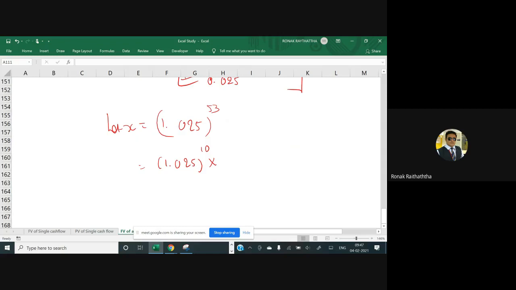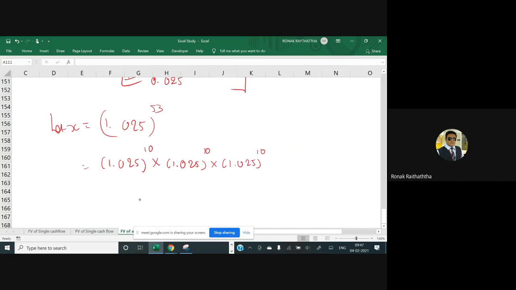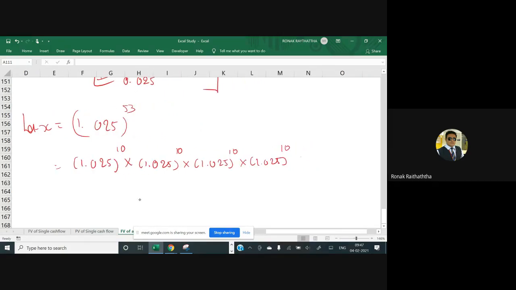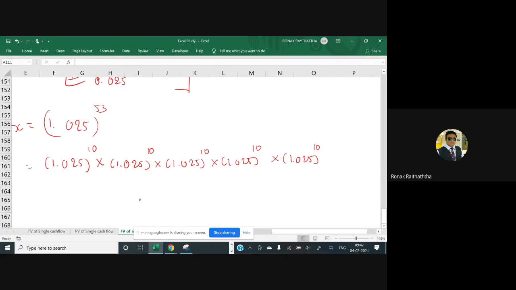So you have to find 10 only for once, and then you will have to multiply the same amount for how many times? 5 times. 1.025 raised to 10 multiplied by 1.025 raised to 10 multiplied by 1.025 raised to 10 multiplied by 1.025 raised to 10 and again 1.025 raised to 3.